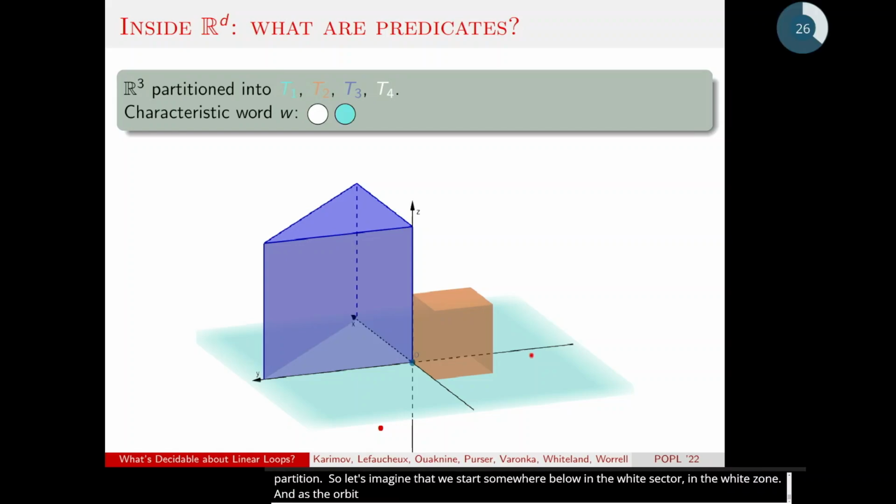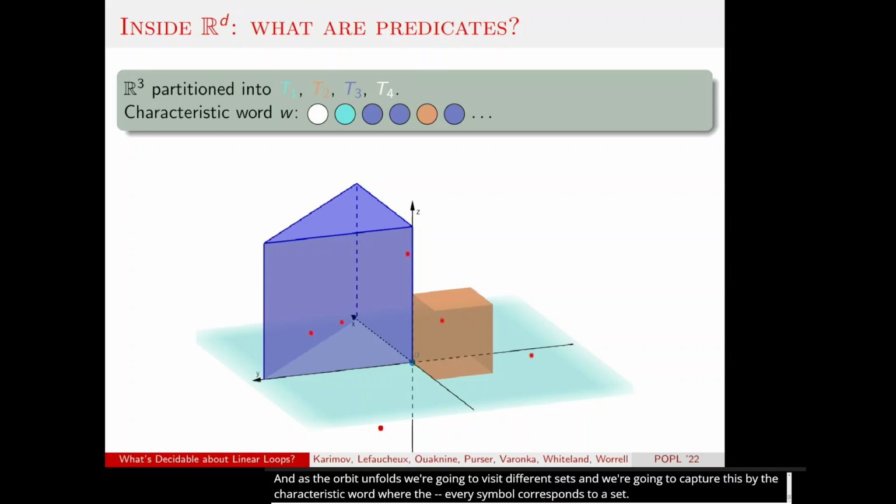And we're going to capture this by the characteristic word, where every symbol corresponds to a set. So again, what we have is a loop unfolding in terms of these predicates captured by a characteristic word, an infinite word, because the orbit is infinite, over a finite alphabet, because the predicates are finitely many. And the problem now is verifying properties of this word.